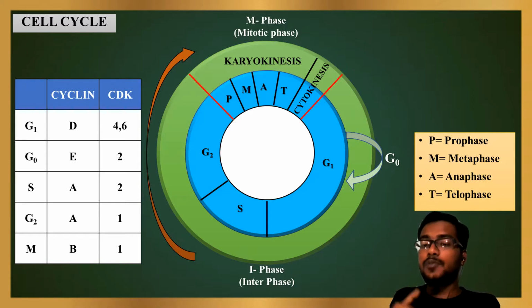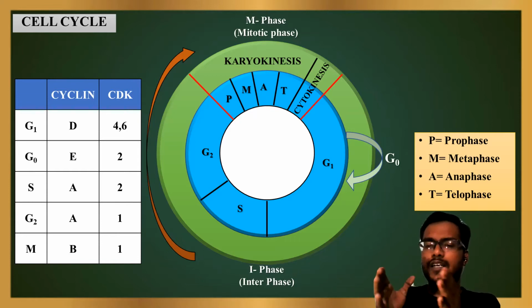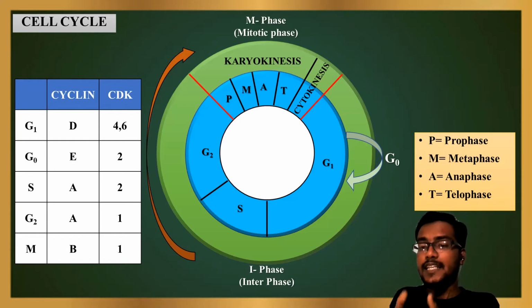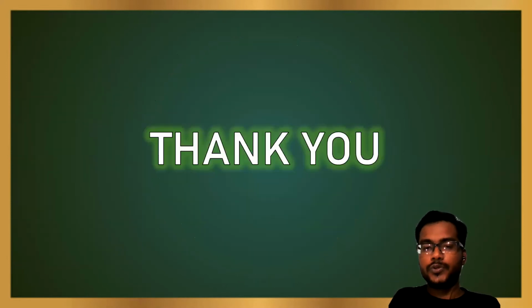As the tumor cell has no controlled manner of cell growth and cell division, but in the normal cell, the cell properly divides and differentiates in a particular manner. That will be absent in tumor cells. So that's all about the cell cycle. So thank you.